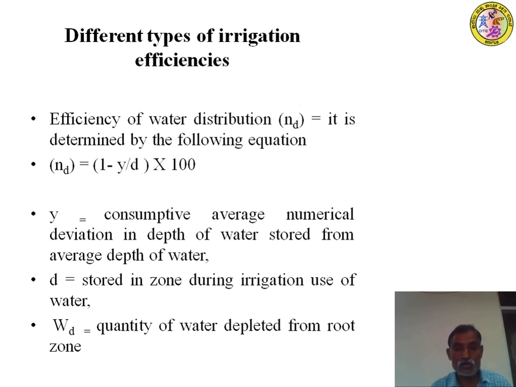That is called distribution efficiency. Altogether, how much water is lost during the entire transmission period can be calculated using the distribution efficiency.